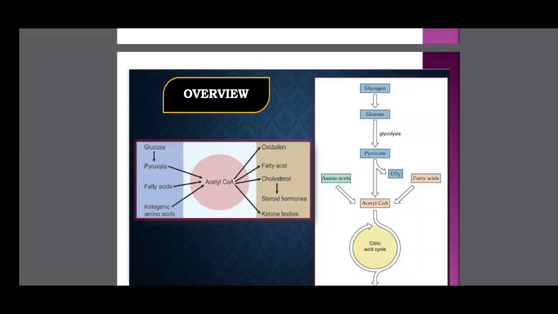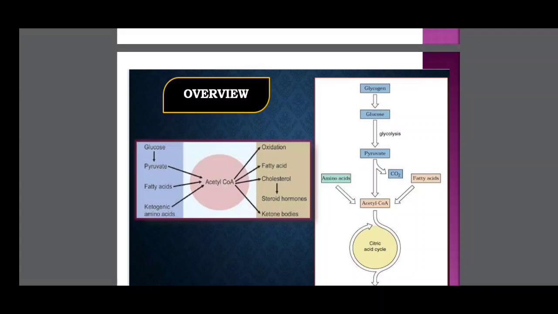Acetyl coenzyme A is an important intermediate compound that participates in many metabolic pathways. Glucose is converted to pyruvate, pyruvate is converted to acetyl coenzyme A, and acetyl coenzyme A participates in the Krebs cycle.